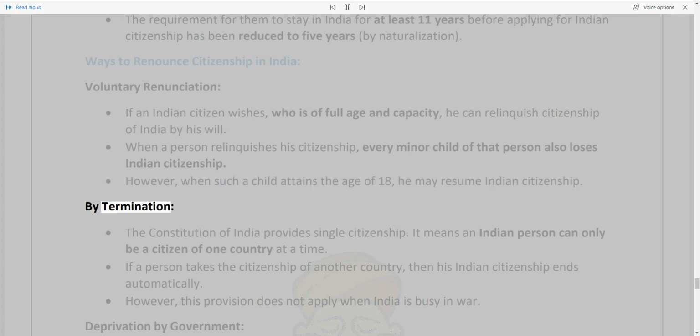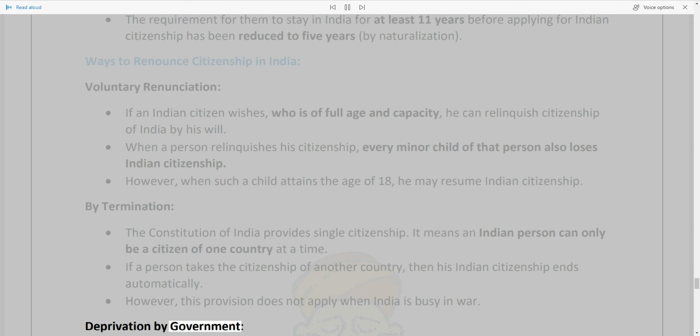By termination. The Constitution of India provides single citizenship. It means an Indian person can only be a citizen of one country at a time. If a person takes the citizenship of another country, then his Indian citizenship ends automatically. However, this provision does not apply when India is busy in war.